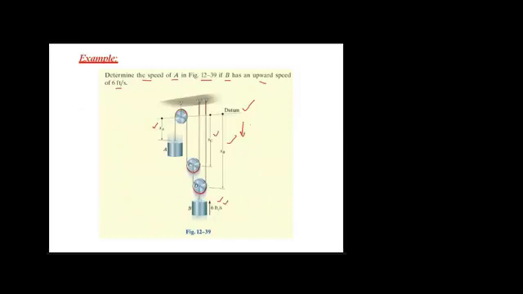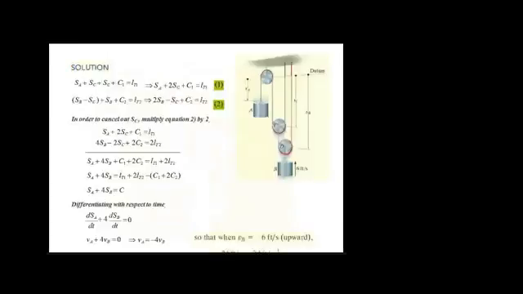Or if we set upward motion as positive, in that case VB will be positive. So this problem is almost a carbon copy of the previous one, the one that we just did.